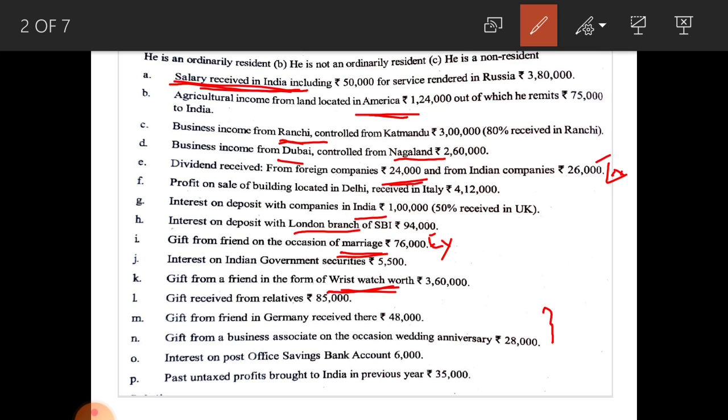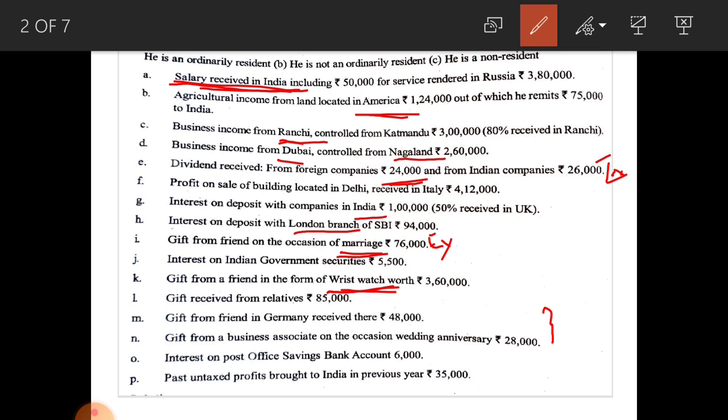See M, gift from friend in Germany received there, 48,000. As per this, it is not taxable in the hands of an ordinary resident also, because it is coming within the limit. And next one, gift from a business association on the occasion of wedding anniversary rupees 28,000. The total of this amounts to rupees 76,000.